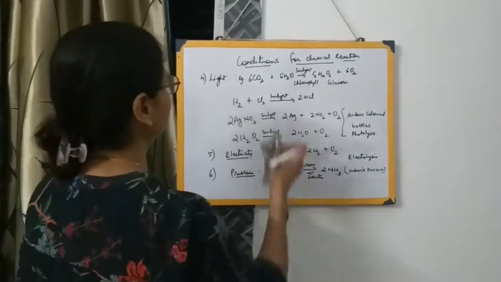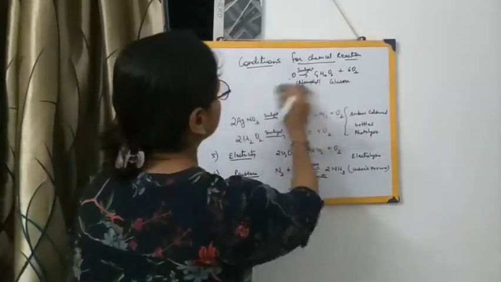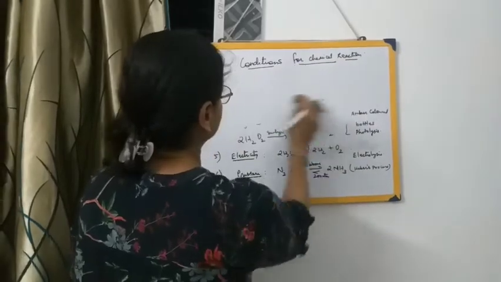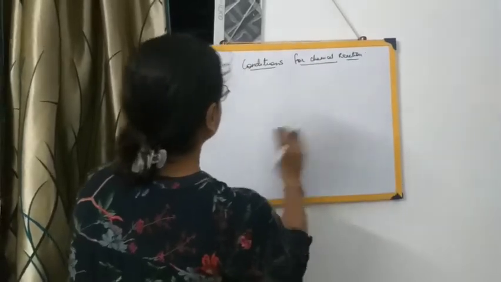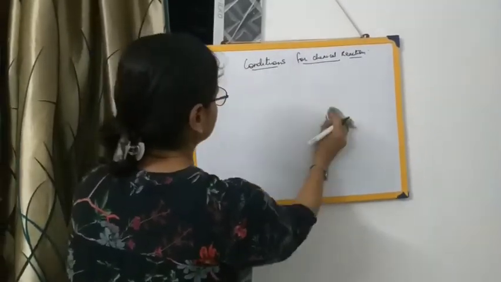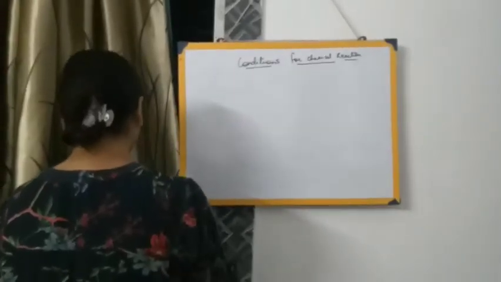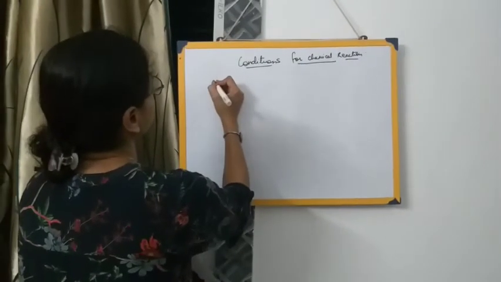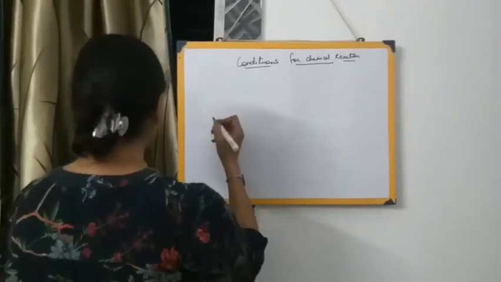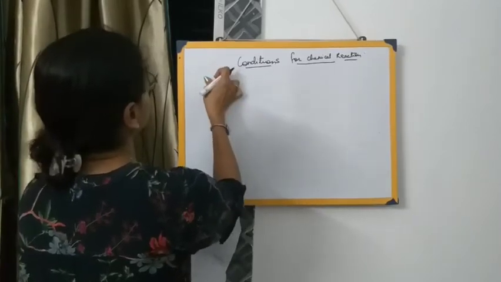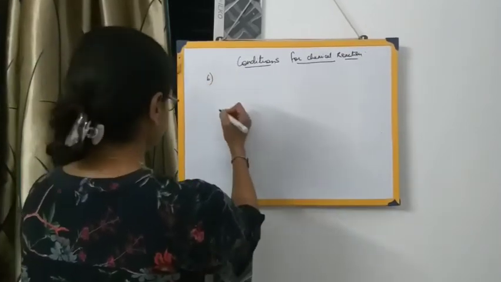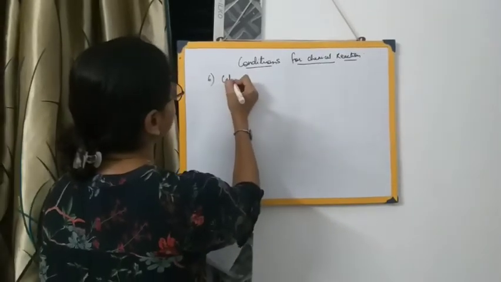Next condition. This was, as far as I remember, your 6th condition, that is the catalyst.